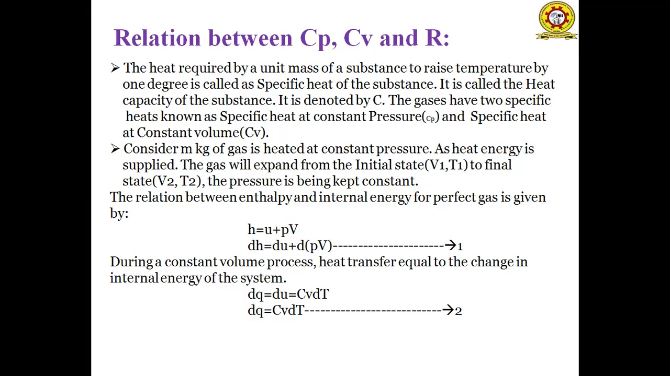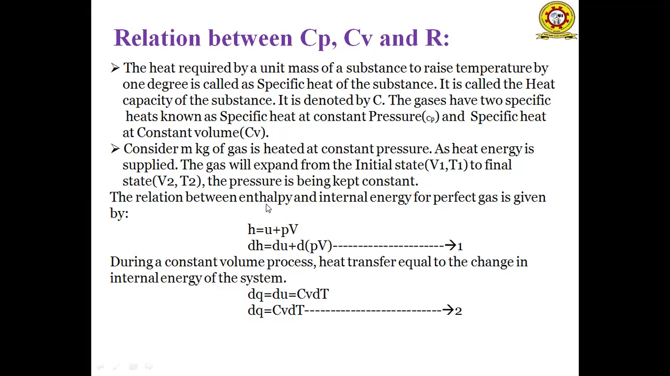So V1 represents the initial volume of a gas, T1 represents the initial temperature of a gas, to the final condition V2, T2. So V2 represents the final volume and T2 represents the final temperature, and pressure is kept constant.